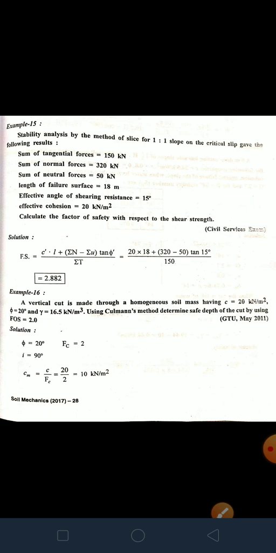Now, here is an example. Before we go to the example, the methods of improving stability of slope. Slopes which are susceptible to failure by sliding can be improved and made stable and safe. The following methods are generally adopted to improve stability of slope.